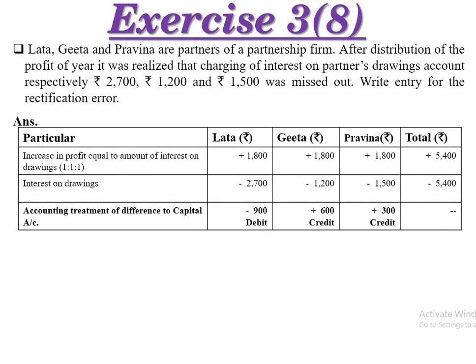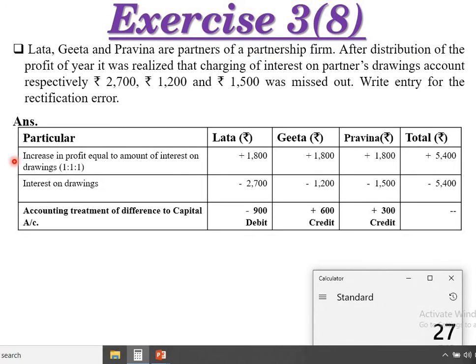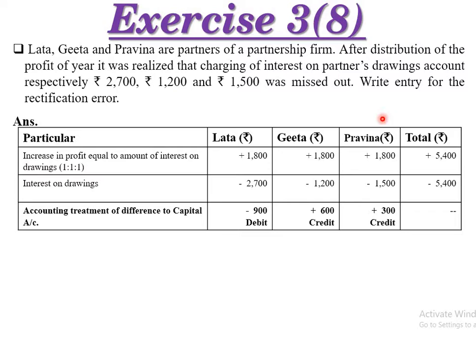First of all, the profit will increase. In the last one profit decreased, but here profit will increase because the firm's total income is increasing. That's why the increase in profit equals the amount of interest on drawing. So we have the interest on drawing, that is 2,700 plus 1,200 plus 1,500, a total of 5,400. So it will be added to the profit, as it is not there in the profit.